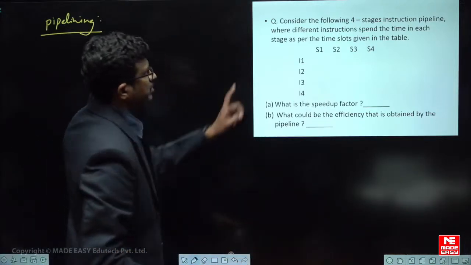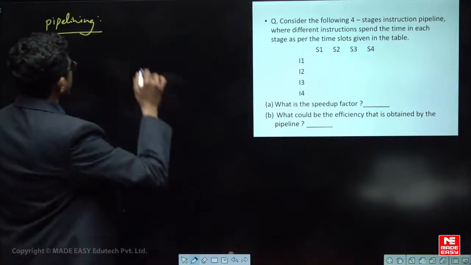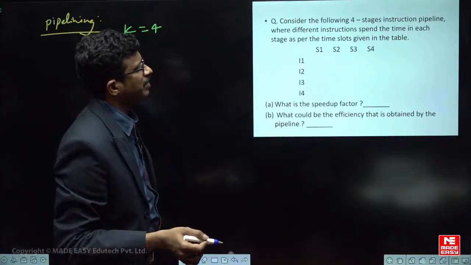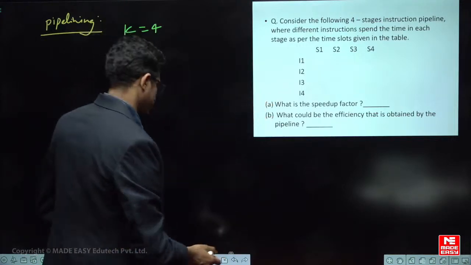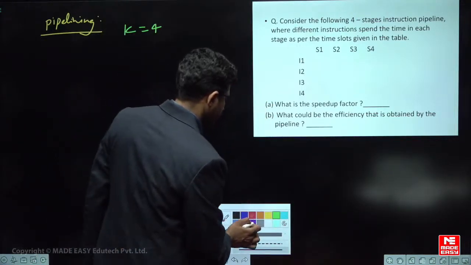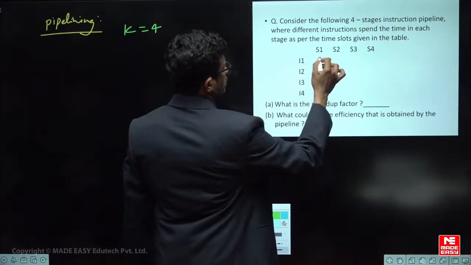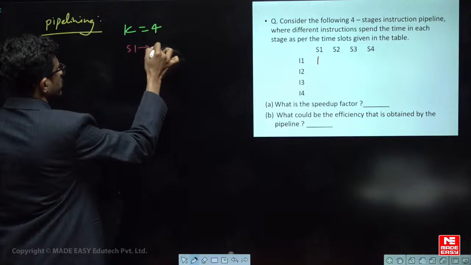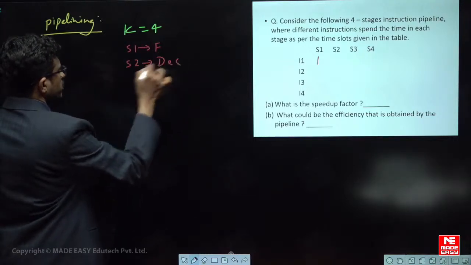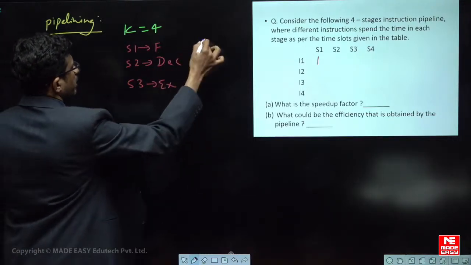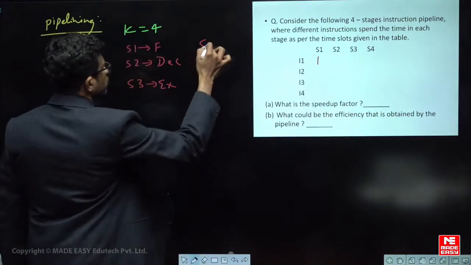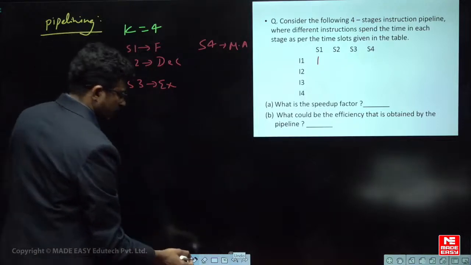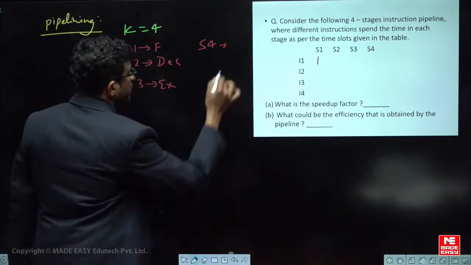So these are the different stages. Consider the following 4 stage pipeline, so K is equal to 4. 4 stages are there in that particular pipeline CPU, and different instructions are present in different stages. Let us say S1 is the fetch stage, S2 is the decode stage, S3 is the execute stage, and S4 is some memory access or write back stage, whatever it is.